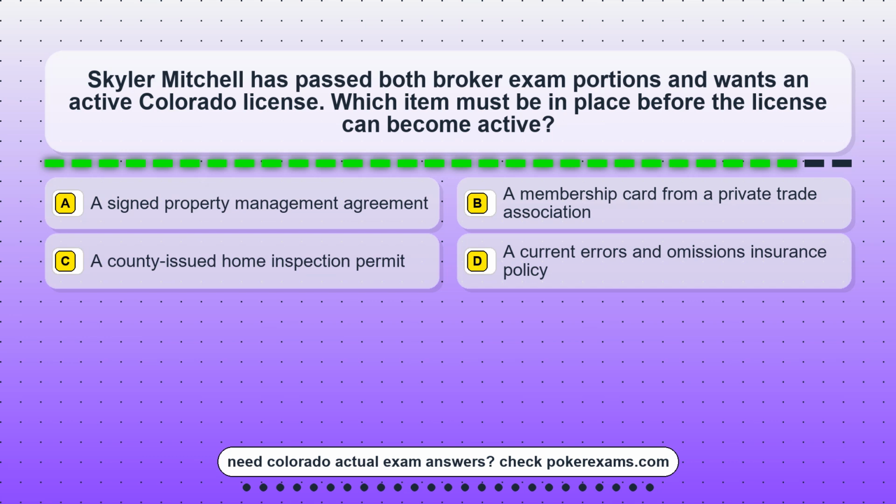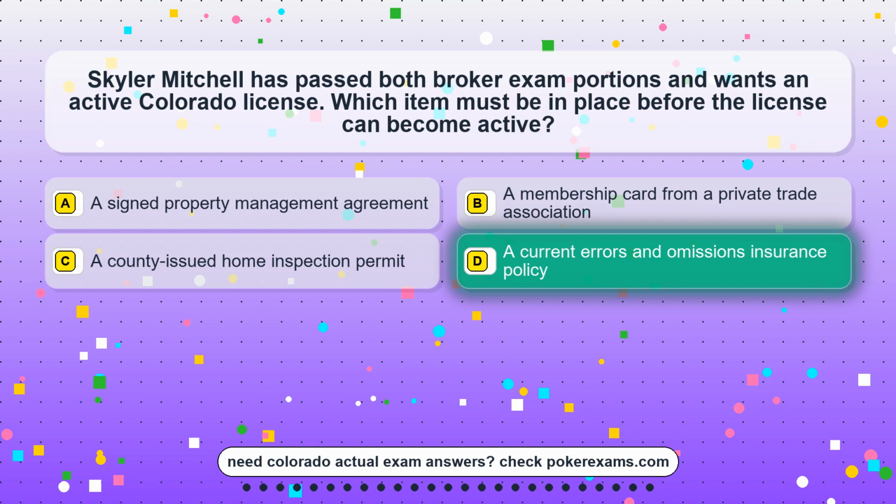Question 1. Skylar Mitchell has passed both broker exam portions and wants an active Colorado license. Which item must be in place before the license can become active? Option A. A signed property management agreement. Option B. A membership card from a private trade association. Option C. A county-issued home inspection permit. Option D. A current errors and omissions insurance policy.